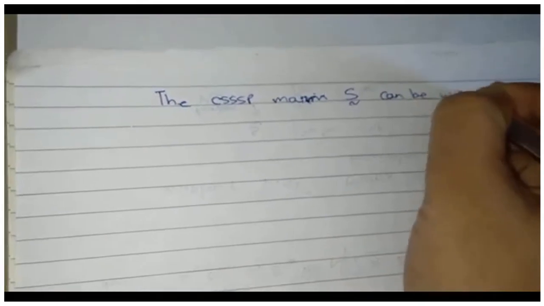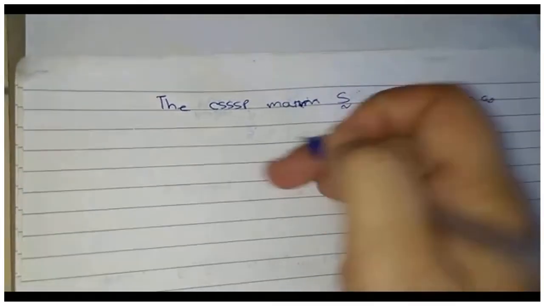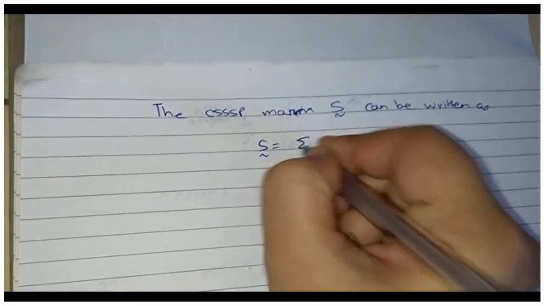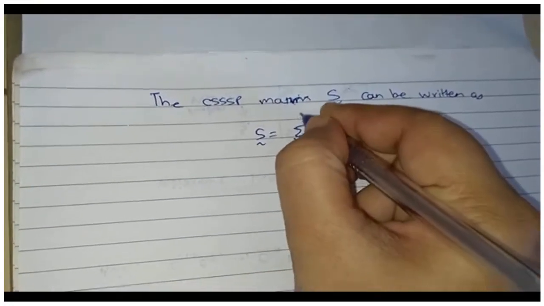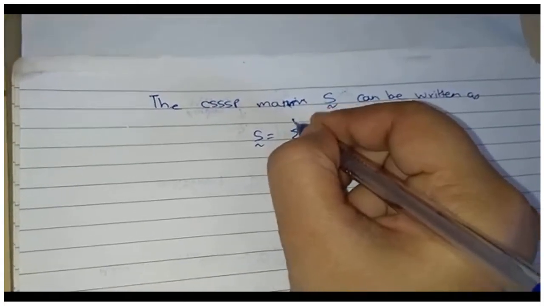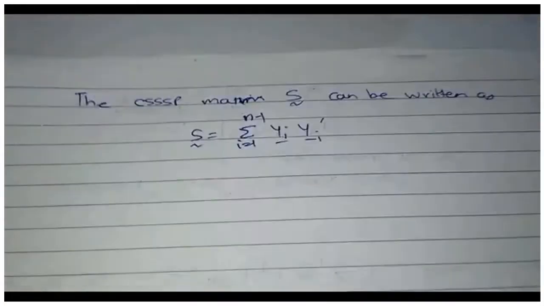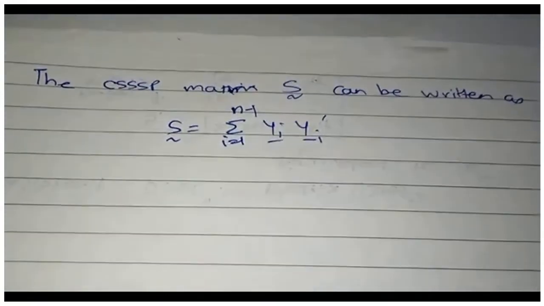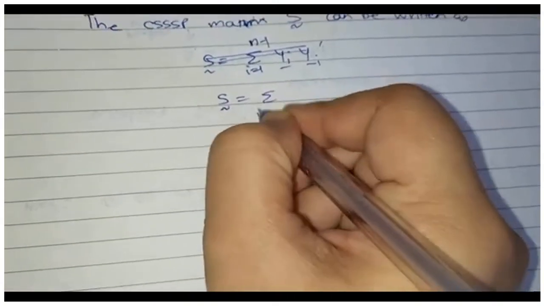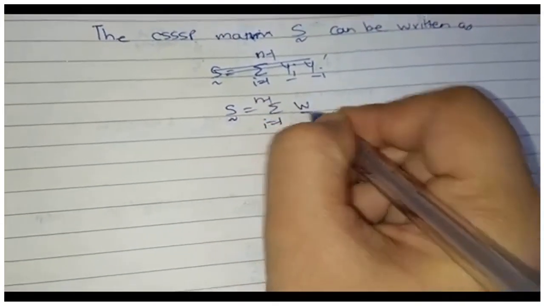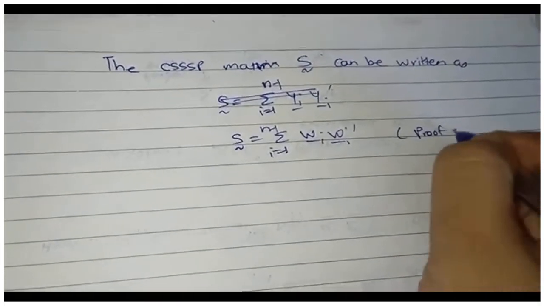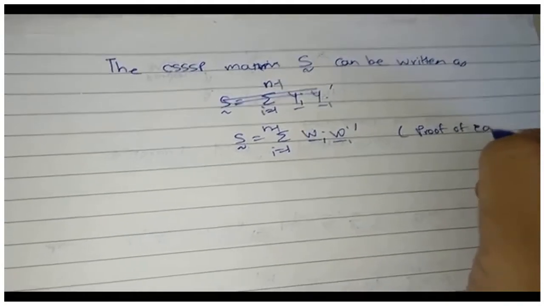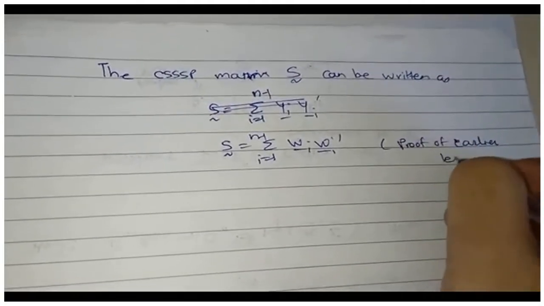Hence, what we know is that the CSSP matrix S can be written as the summation over i going from 1 to n minus 1 of Wi Wi prime. This is from the proof of the earlier lemma. Please go and check.